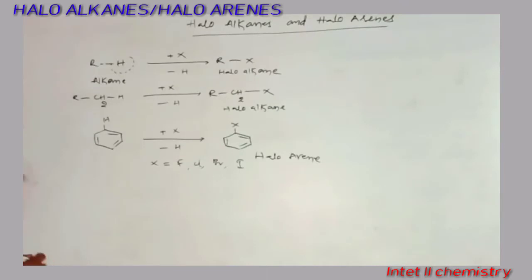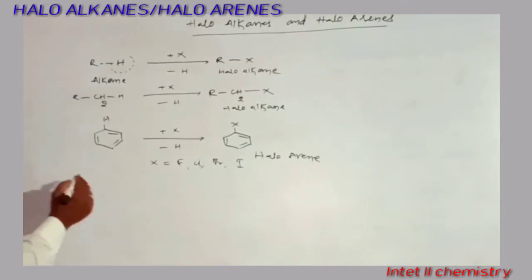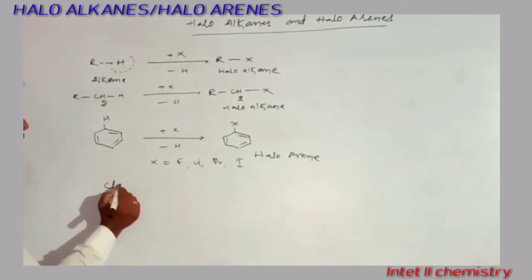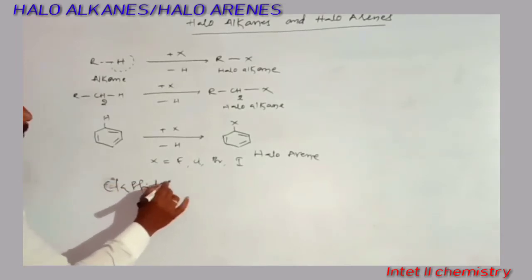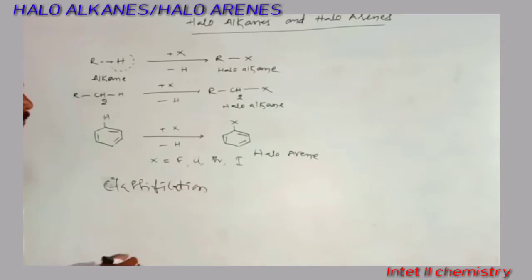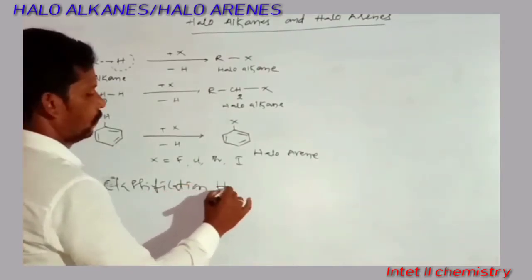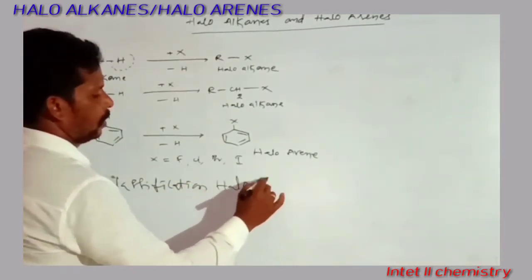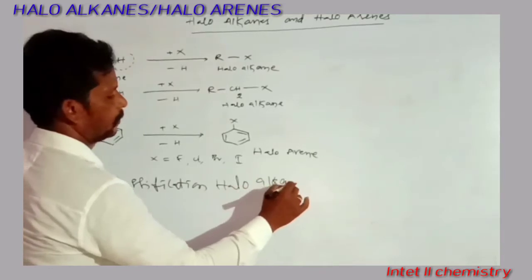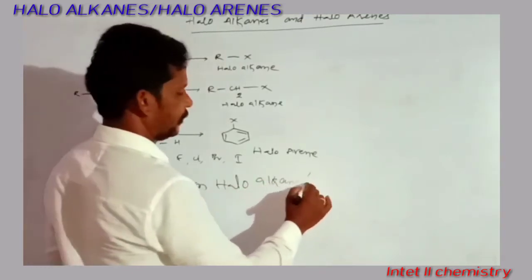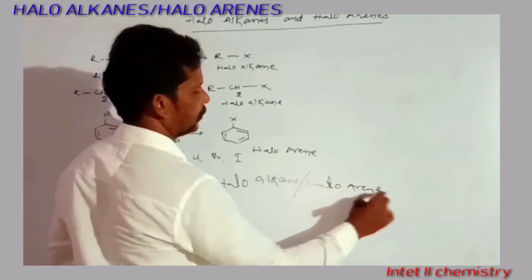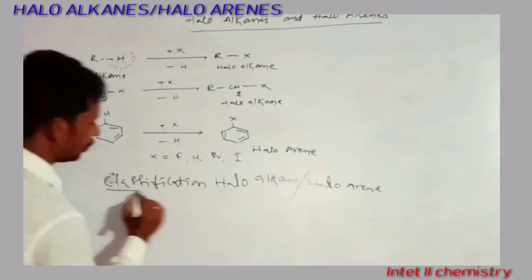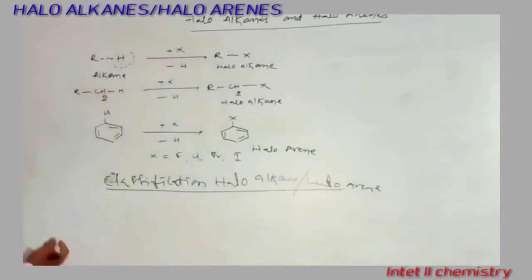Next we are going to discuss the classification of haloalkanes and haloarenes. There are many types of classification.